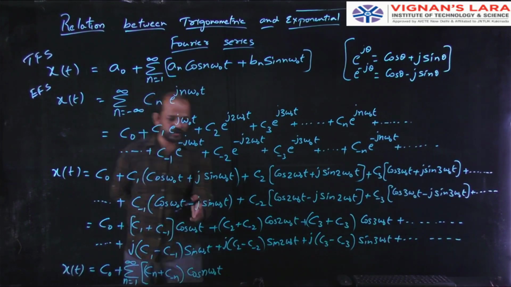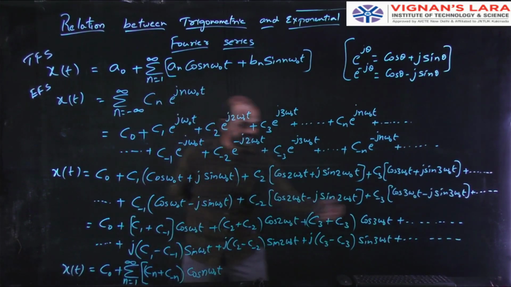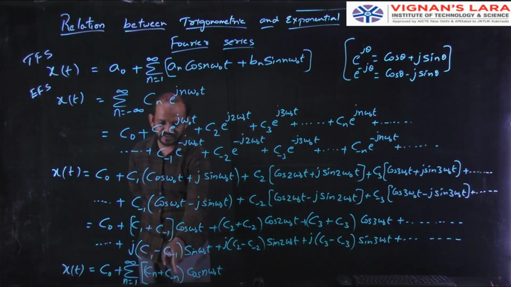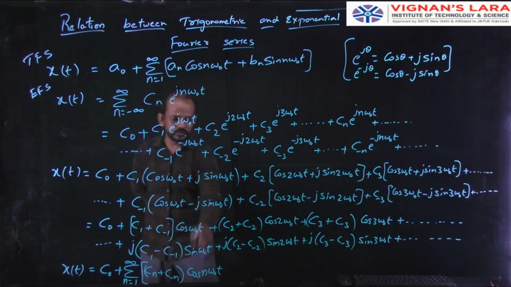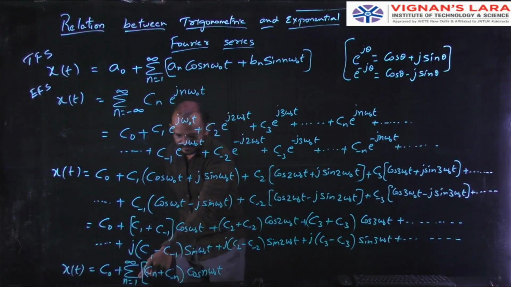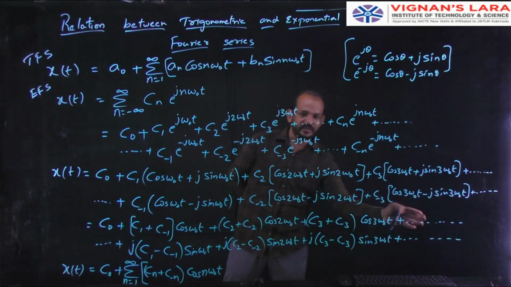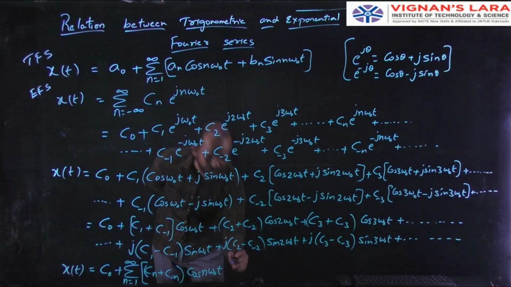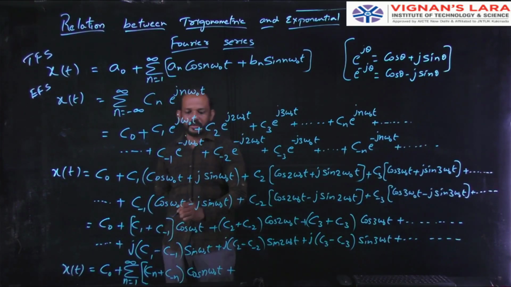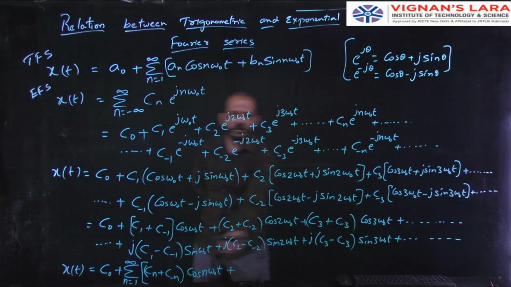For this I will get all these terms. So n equal to 1, C1 plus C minus 1 cos 1 omega naught t. n equal to 2, C2 plus C minus 2 cos 2 omega naught t. n equal to 3, C3 plus C minus 3 cos 3 omega naught t. So I will get the first line, and the conjugation is plus, so I have to add plus. Now I get all these terms.